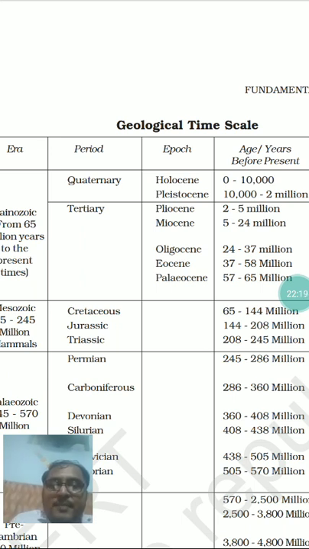Paleocene is the first one, then Eocene, Oligocene, Miocene and Pliocene. So these 5 epochs are there. And then this Quaternary geological time period is divided into 2 more epochs, that is Pleistocene and Holocene.